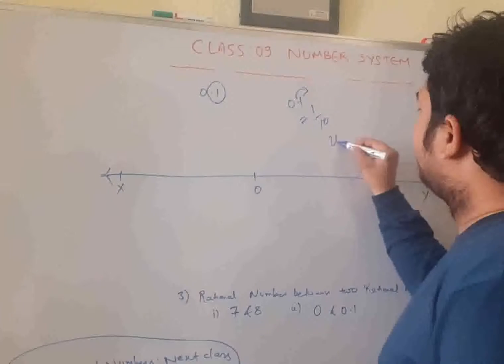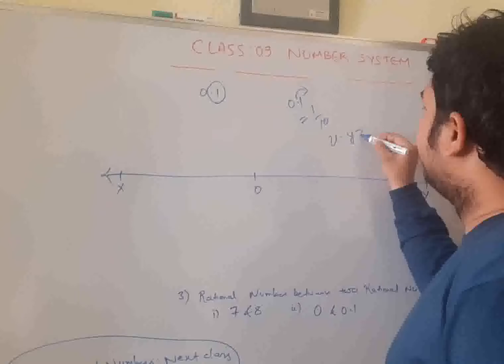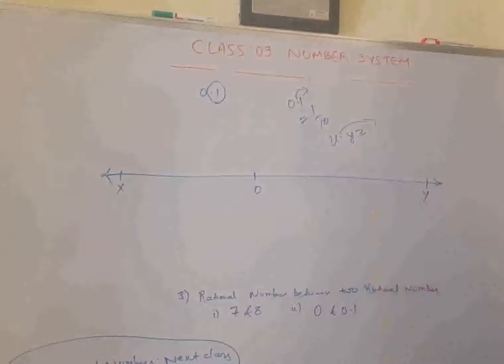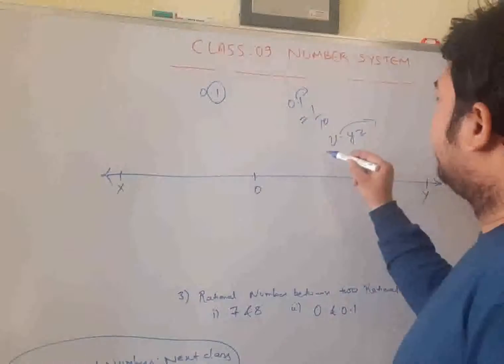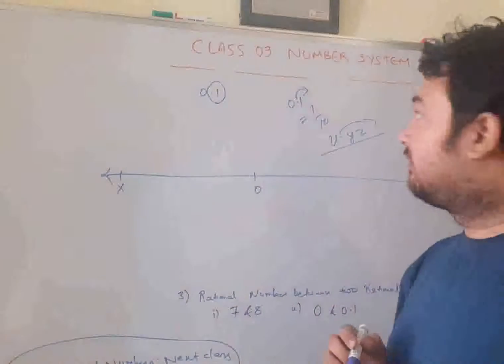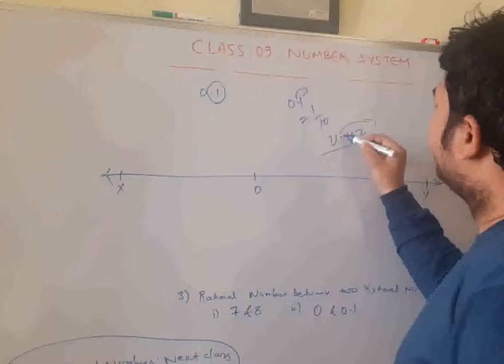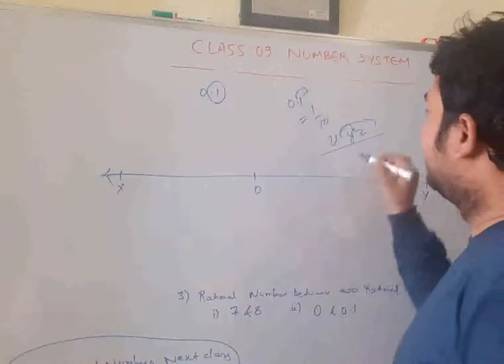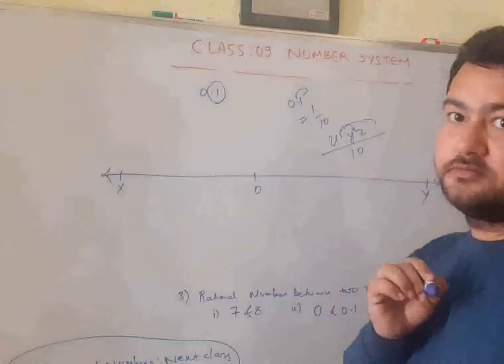Suppose a number is in the form of x point y z, and you need to remove the decimal completely. You don't want any decimal number. Then what will you do? To shift it one position to the right, you will divide it by 10.